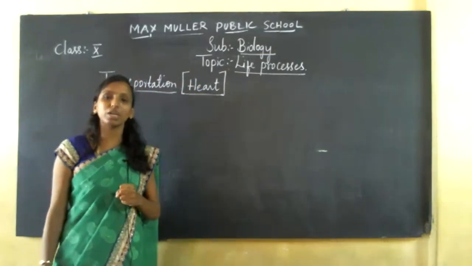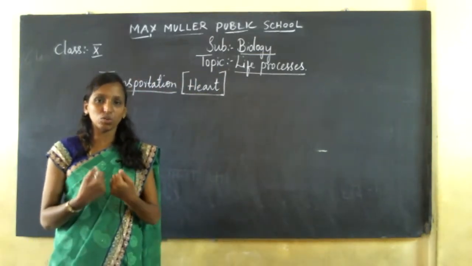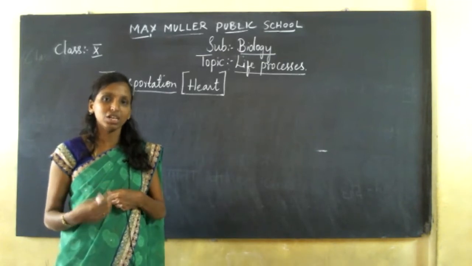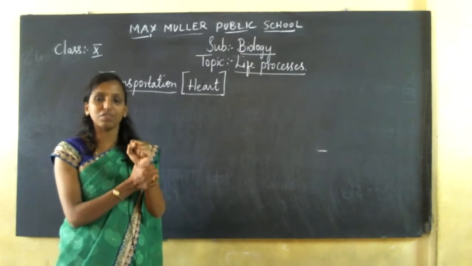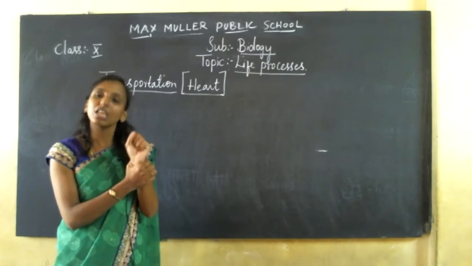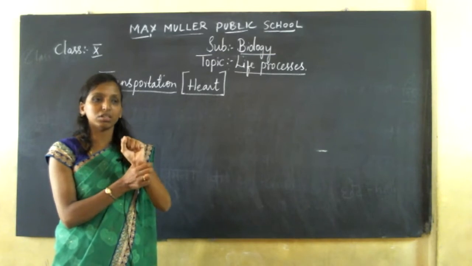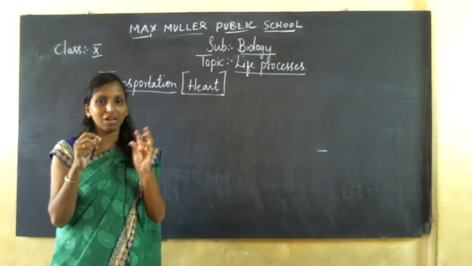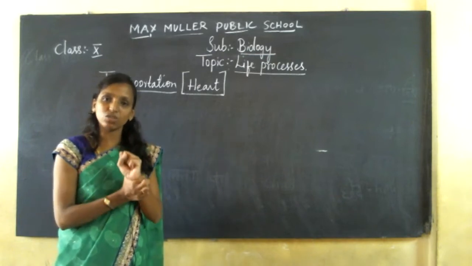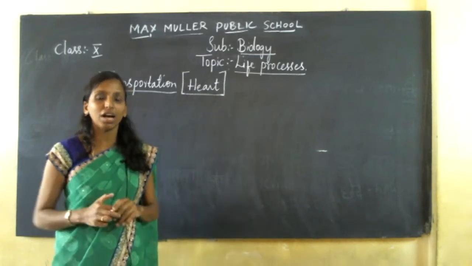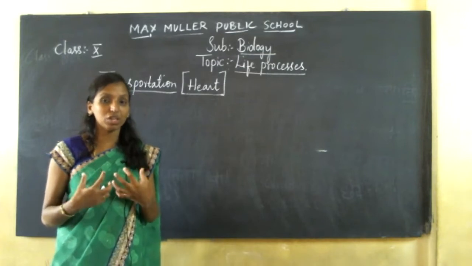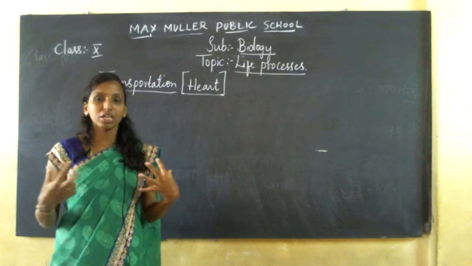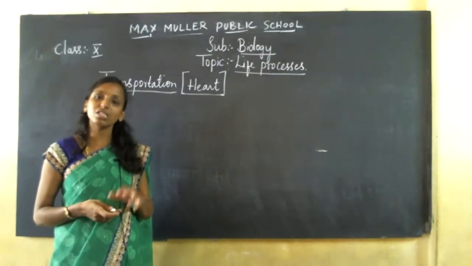So where is your heart located? The heart is located between your two lungs, tilted towards your left hand side, and it is protected by your rib cage. What is the size of your heart? It is your left hand fist. Someone may say, ma'am, a fat person will have a very huge heart and a lean person will have only a little one. No, whatever the size of their fist will be the size of their heart. Now, how does this circulation happen?